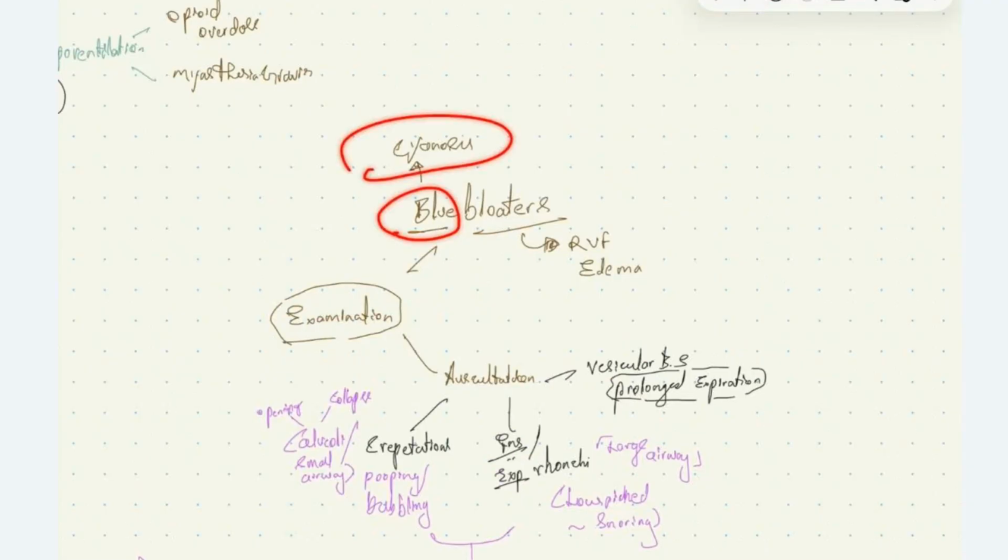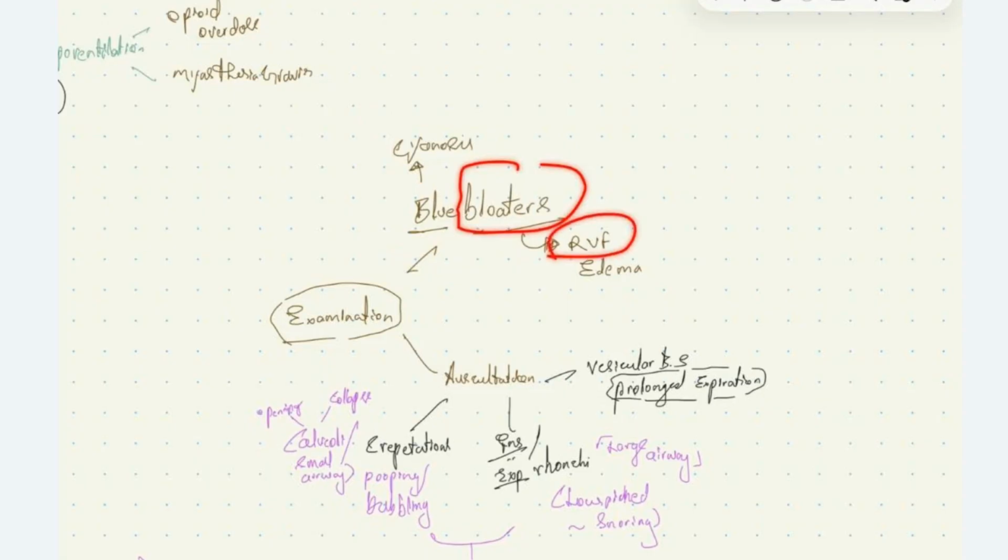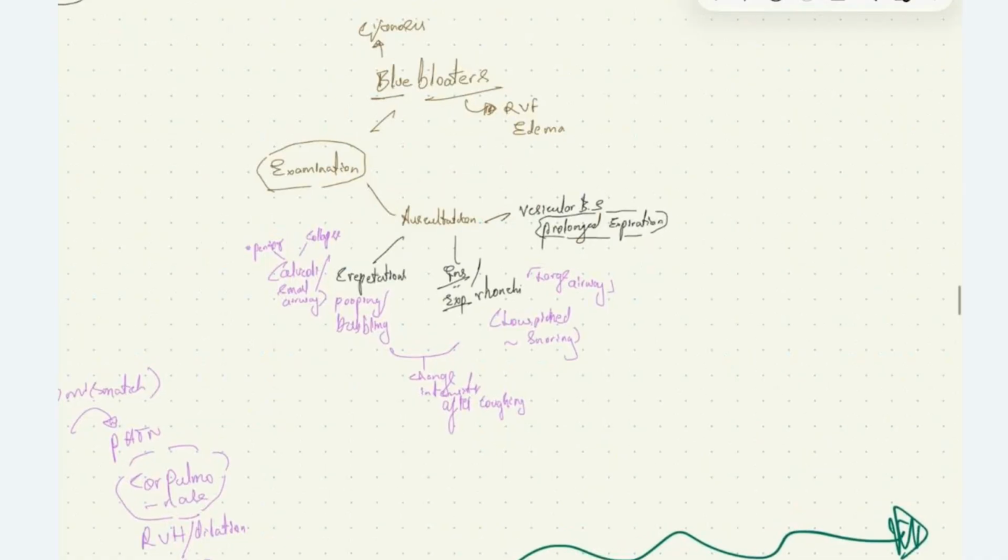This is not usual in case of emphysema due to type 1 respiratory failure. They are called bloaters because, secondary to right ventricular failure, that is right heart failure, the patient can develop edema. So they are called blue bloaters.